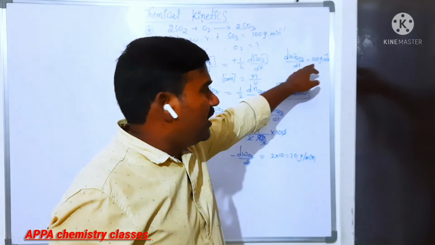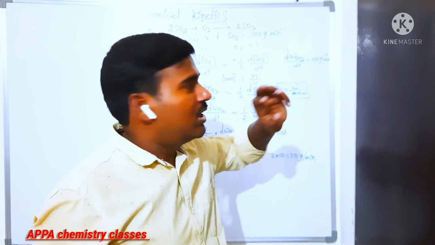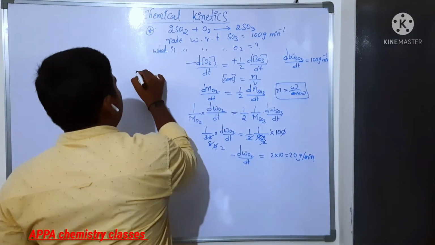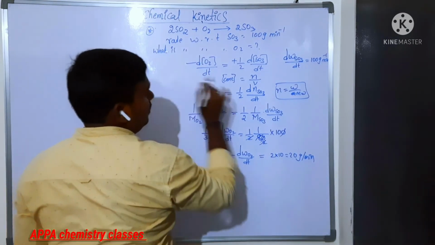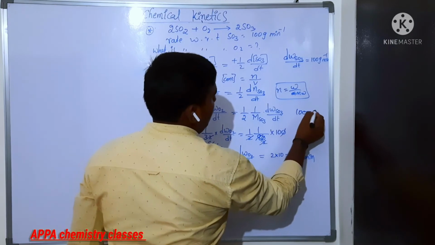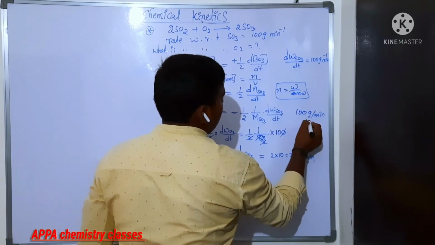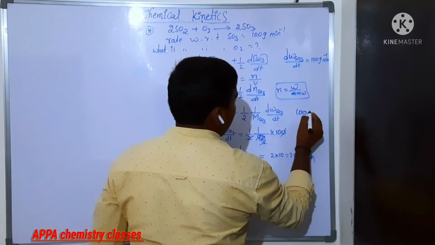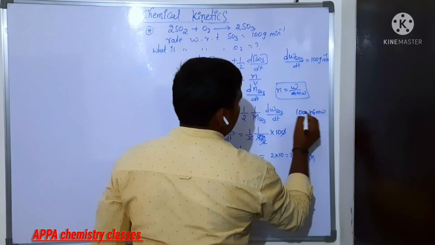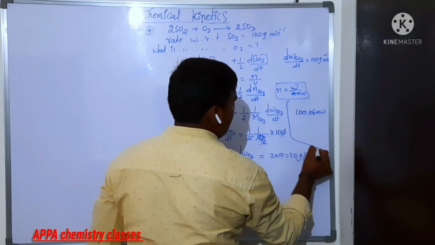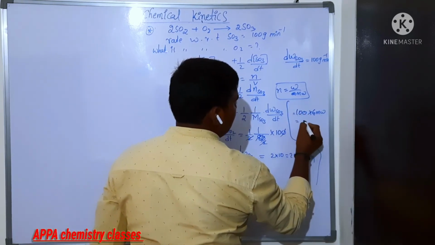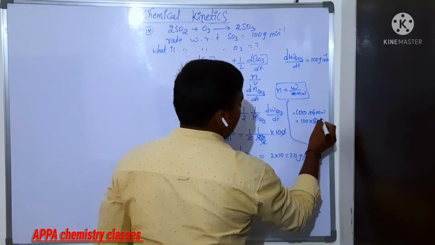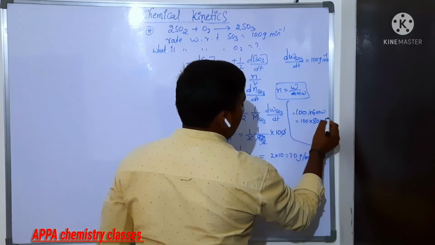The gram molecular weight of sulfur trioxide is 80. When 100 gram per minute is there, it is multiplied with the gram molecular weight, and then its units change to mole per liter.